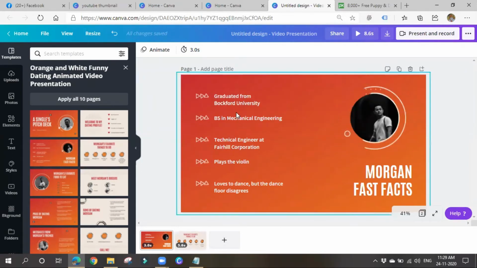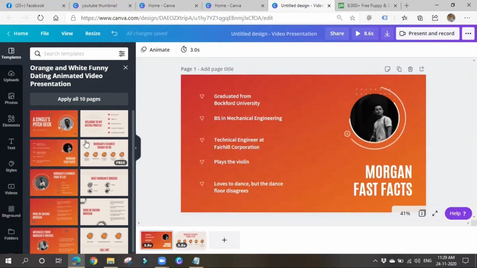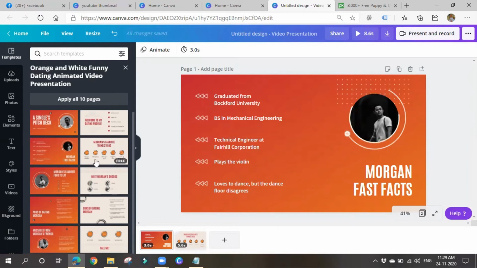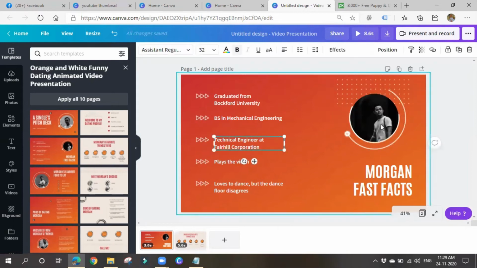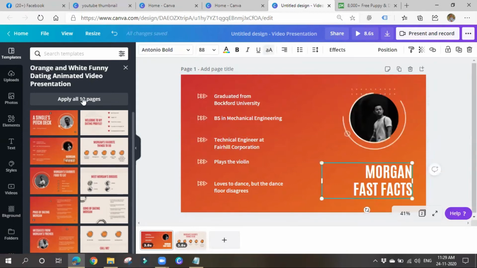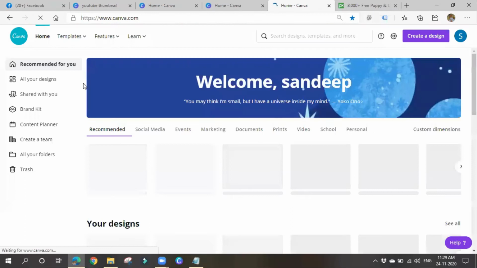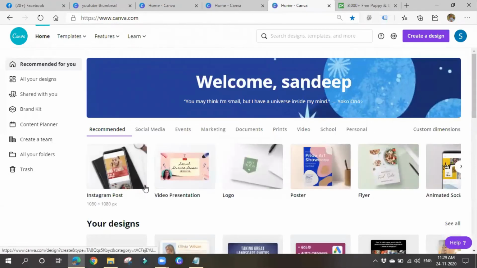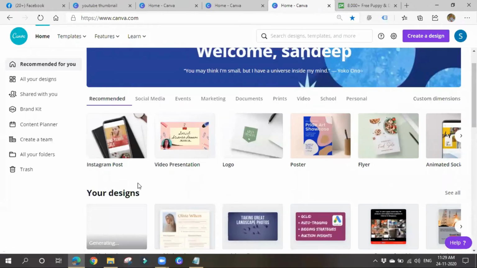It is much better when compared to PowerPoint. You have to drag and drop everything there. Here simply you can choose one template or design we like, and we can simply edit this text, these images and all. Okay, it is much easier when compared to other platforms like Photoshop or Corel Draw. It is better, guys. In order to learn Photoshop and all, it will take you a month or so. Here you can do it in an hour, or even less than that.